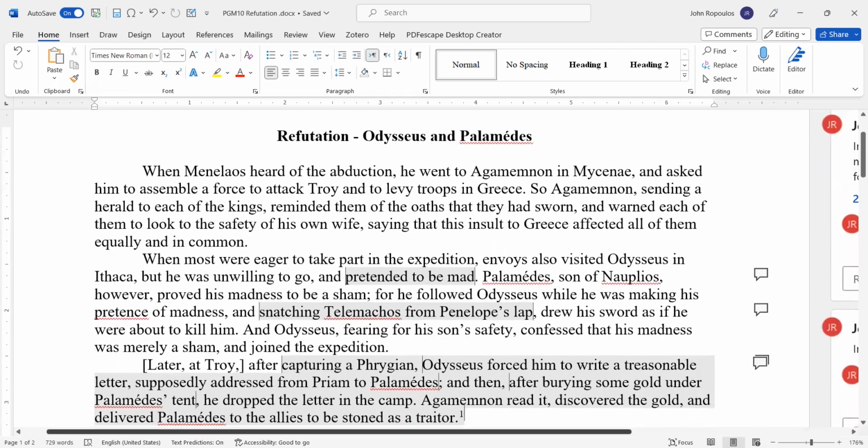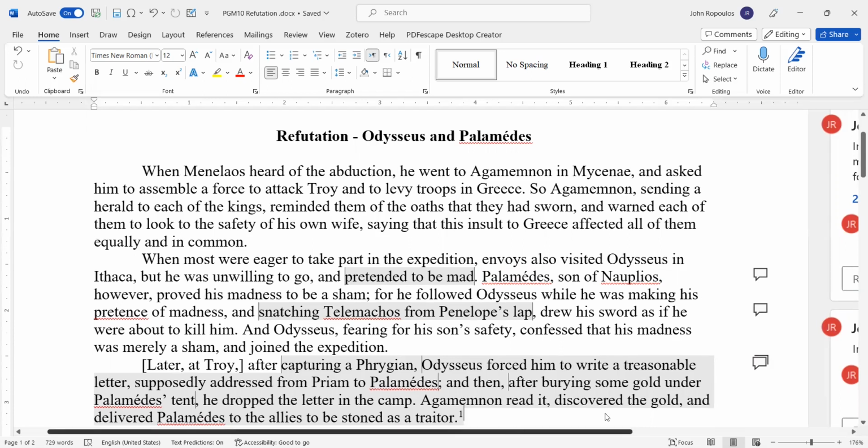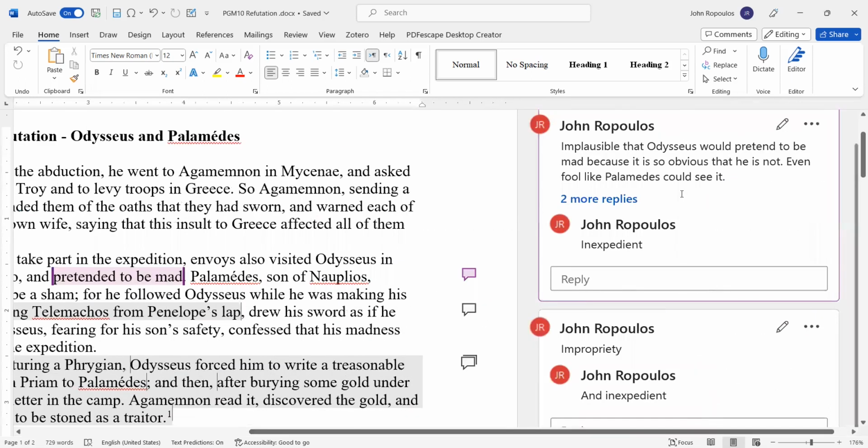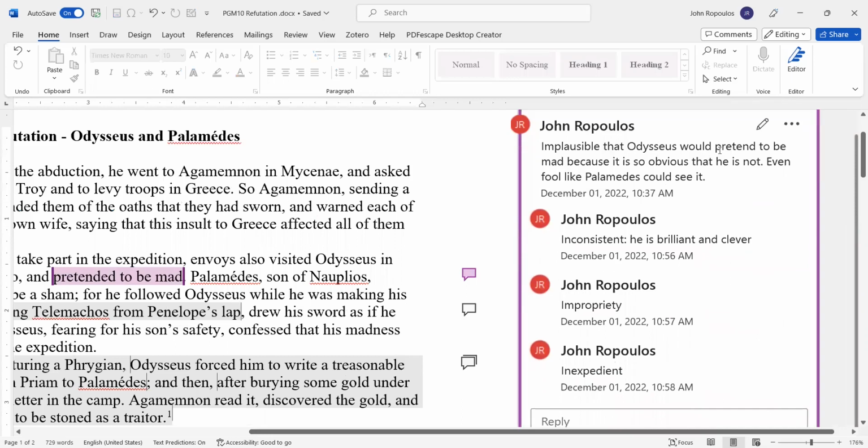I've done these as comments on the side. "When most were eager to take part in the expedition, envoys also visited Odysseus in Ithaca, but he was unwilling to go and pretended to be mad." Okay, here we have Odysseus pretending to be mad. Something that seems a little off. What's wrong with it? It's implausible that Odysseus would pretend to be mad because it is so obvious that he is not. Even a fool like Palamedes could see it.